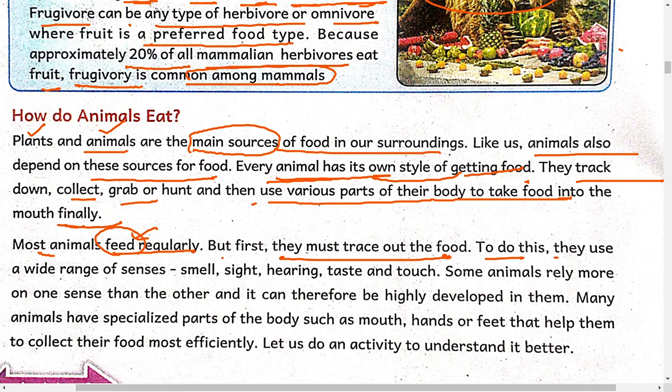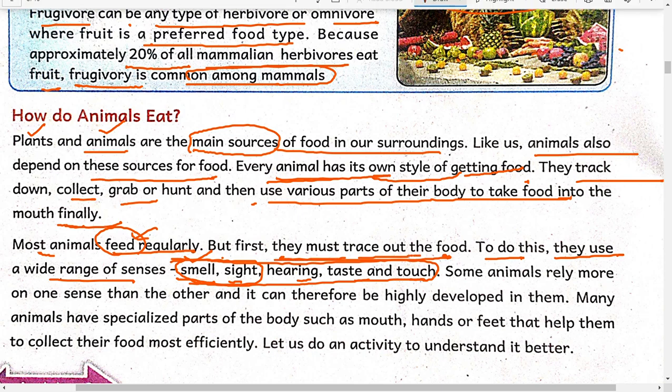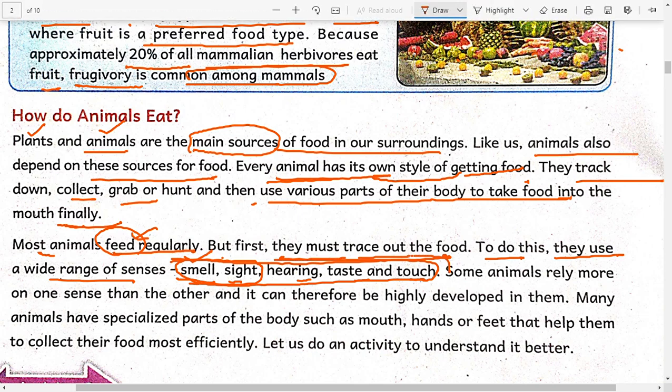To do this they use a wide range of senses. How many senses do we have? Smell, sight, hearing, taste, touch. We have five senses. Among these five senses, some animals use only a single sense, but some of the animals use both senses. Some of the animals use more than two or three senses, but finally they capture the food.